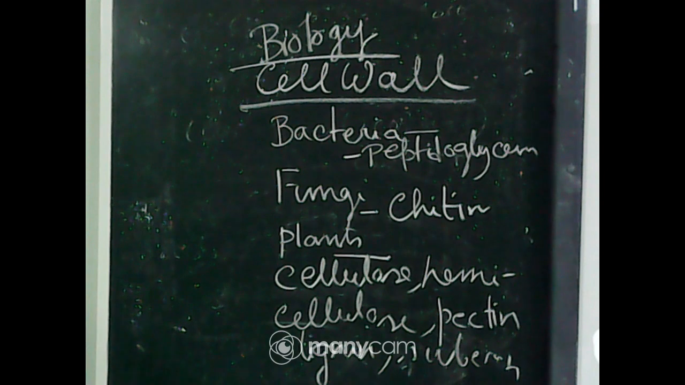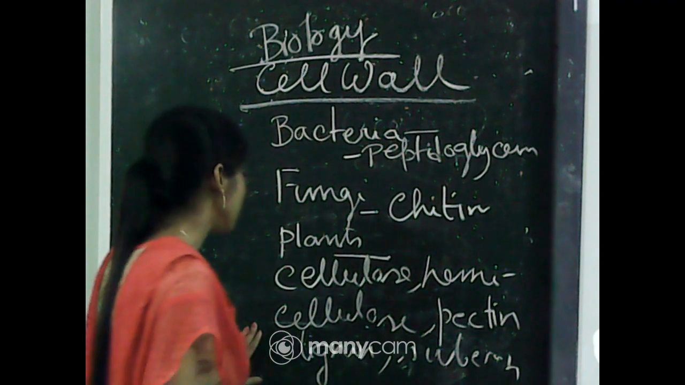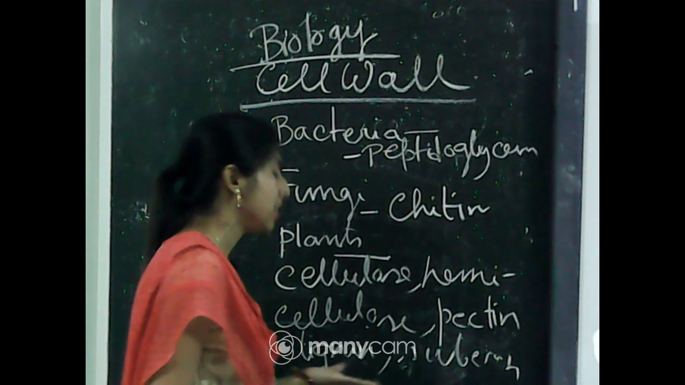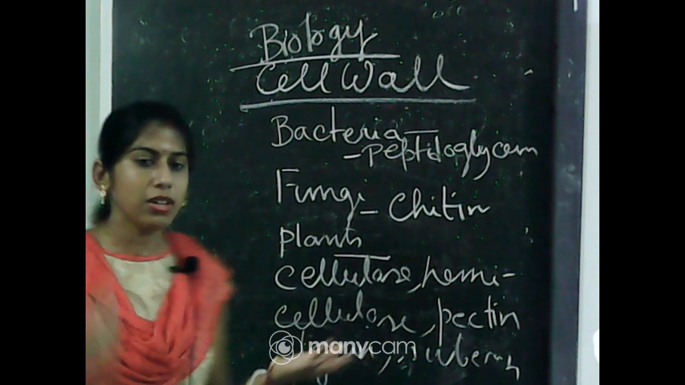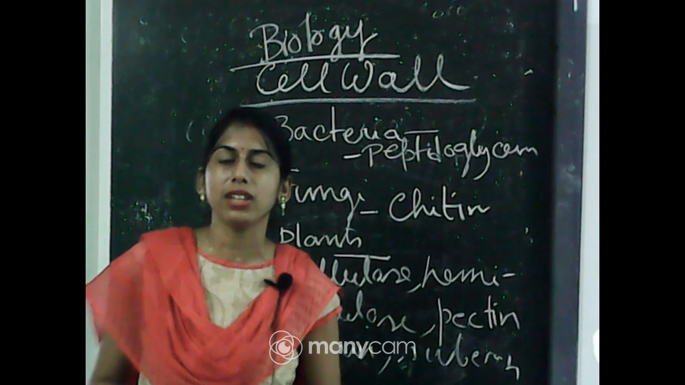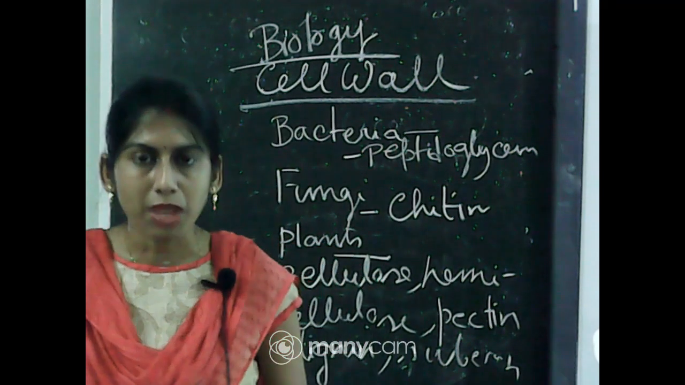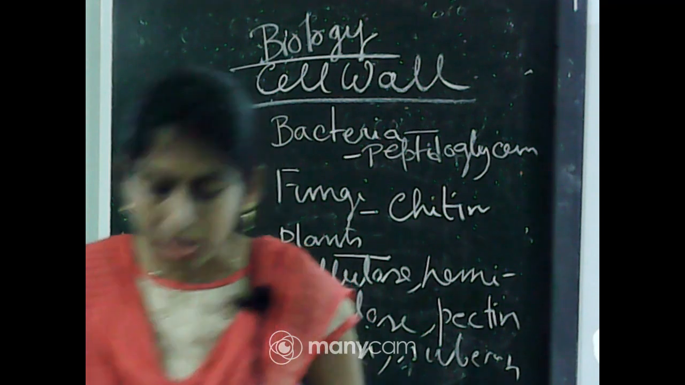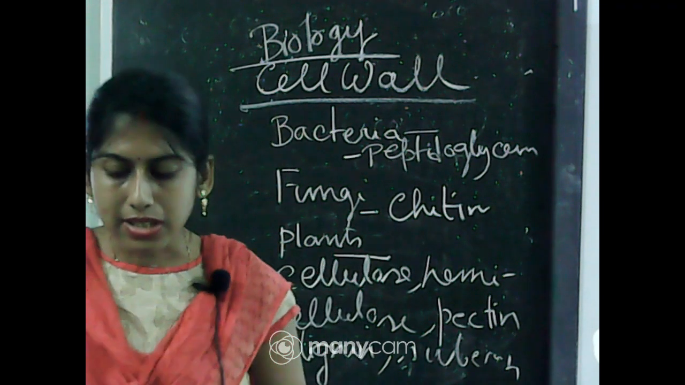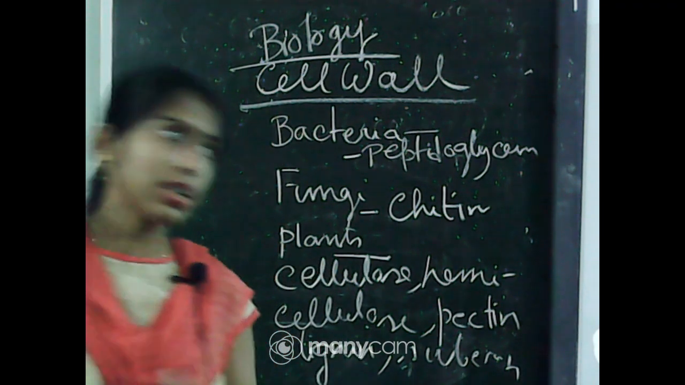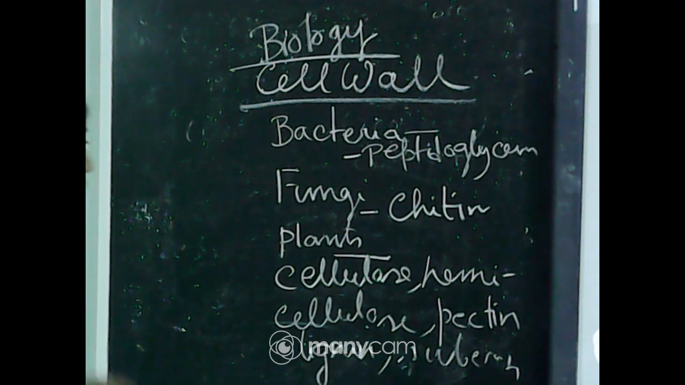So, I am repeating: in bacteria, the cell wall is made up of peptidoglycan, in fungi it is made up of chitin, and in plants it is made up of cellulose, hemicellulose, pectin, lignin, suberin. In algae, the cell wall is made up of cellulose, galactans, mannans, and minerals like calcium carbonate.